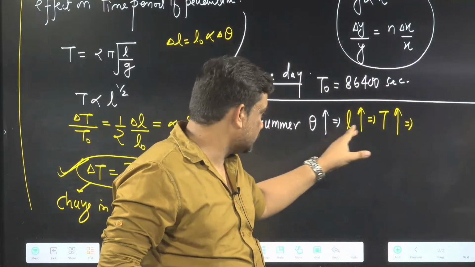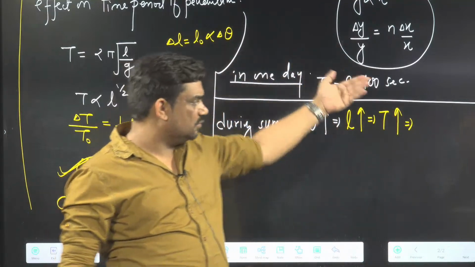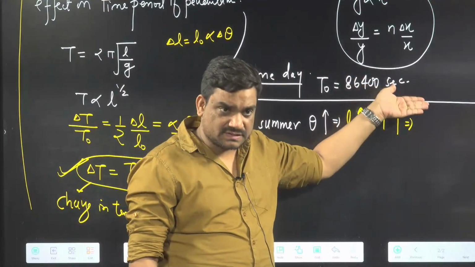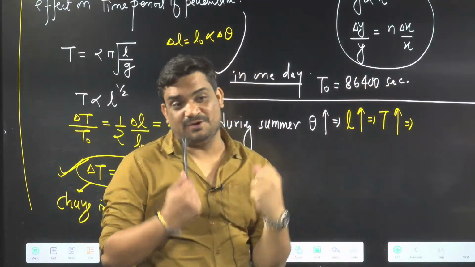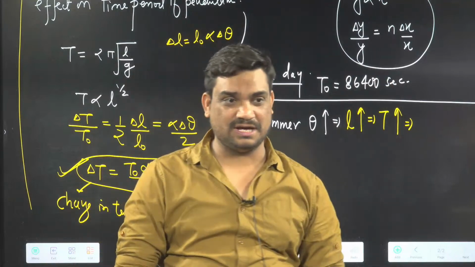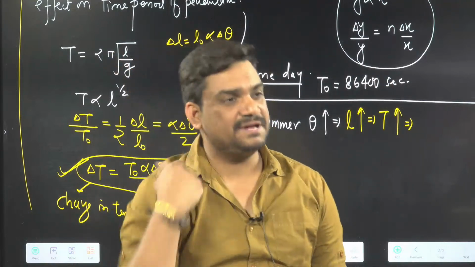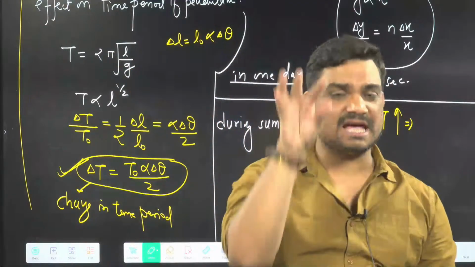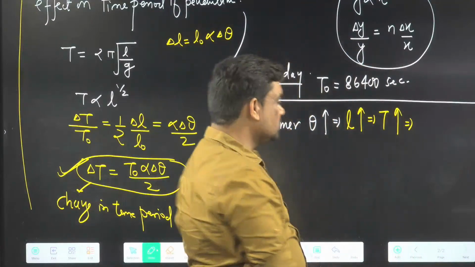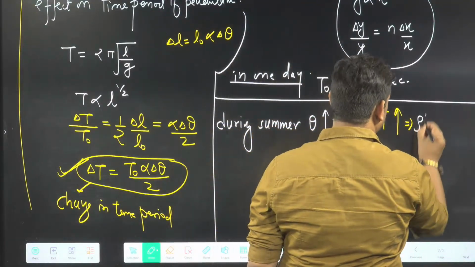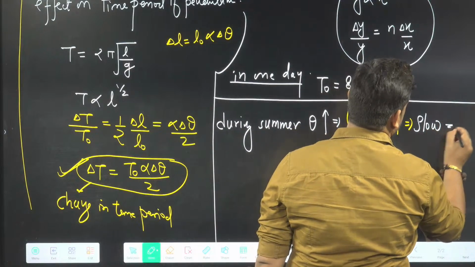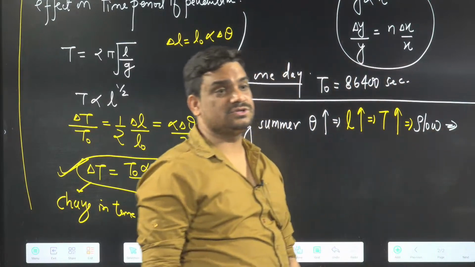Slow or fast? Theta more, length more, T more. If it is taking more time, then it is slow. If I am taking more time to do anything, it means I am slow. Like this we can remember. So you are slow, and when you are slow, then you will gain or lose.